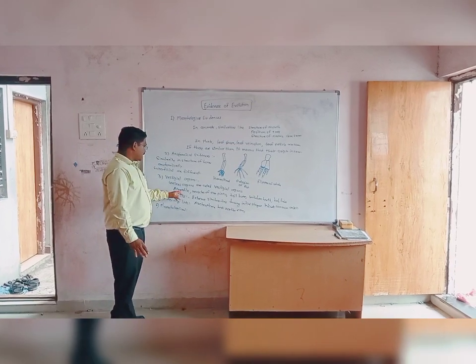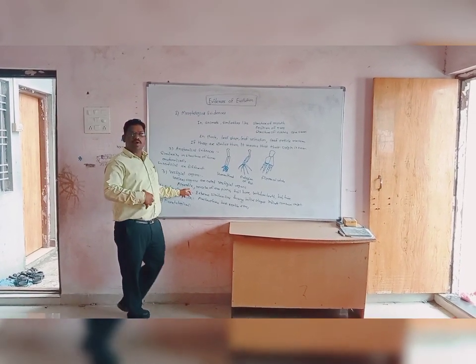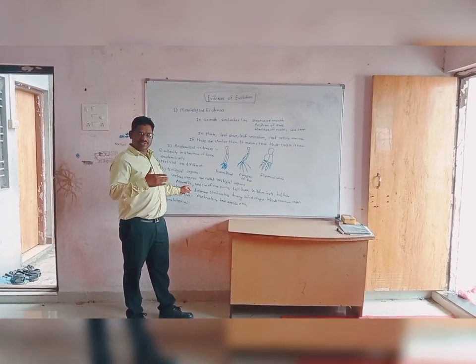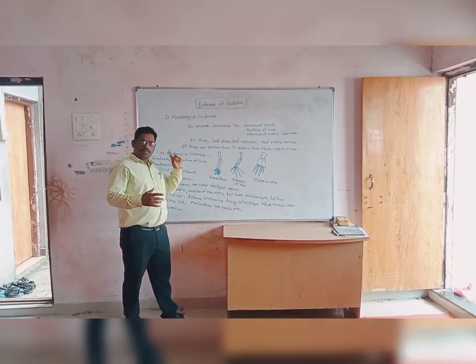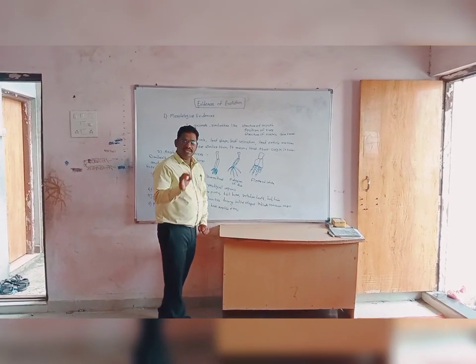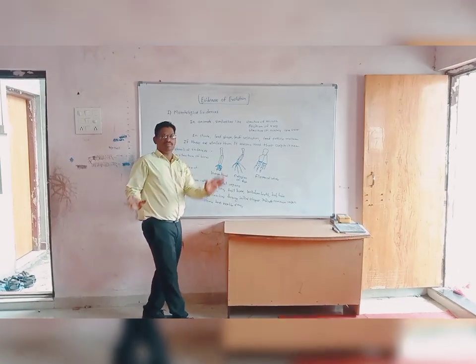For example, in human beings, the appendix, which is found in the intestine between the small intestine and large intestine, the muscles of ear pinna, the tailbone, wisdom teeth, and body hairs are useless. They do not have any function.